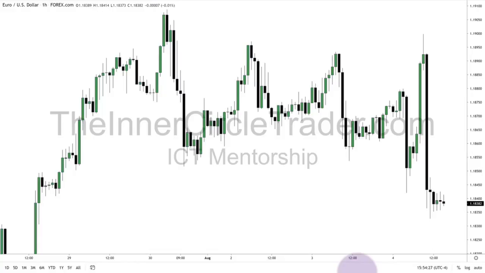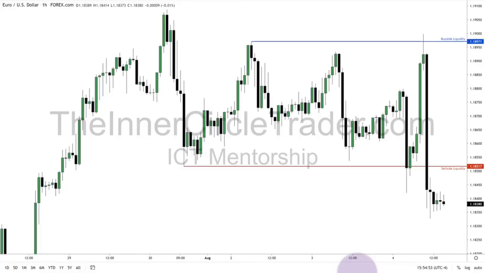Look up GBP for tomorrow and you'll see the heavy news that's coming out for it. So, euro dollar hourly chart. You can see how we've had a buy side liquidity pool swept and then a sell side liquidity pool attacked. So with these levels in mind, we're going to drop down to a lower time frame chart.